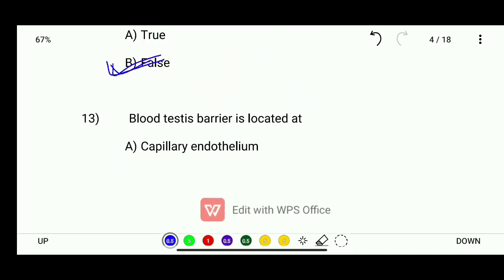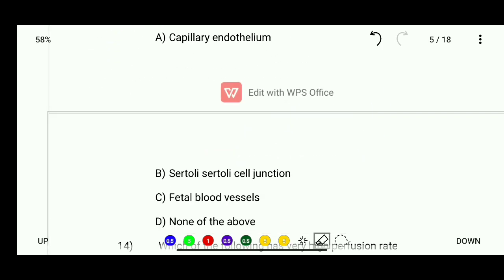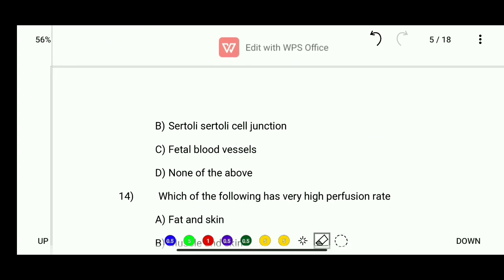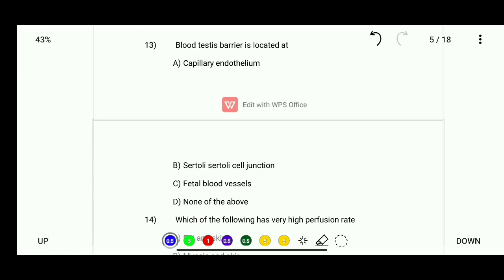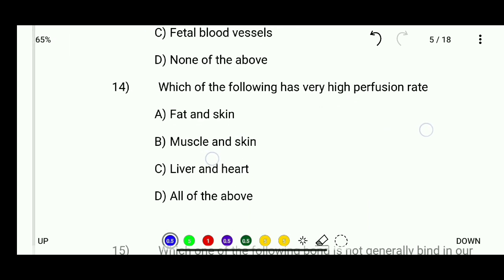Question number 13. Blood testis barrier is located at capillary endothelium and sertoli cell junction, fetal blood vessel, and none of these. So the correct answer for question number 13 is blood testis barrier is located at sertoli cell junction, which is the correct answer. Okay, now let's talk about question number 14.